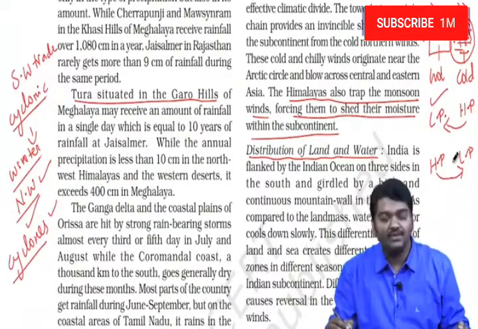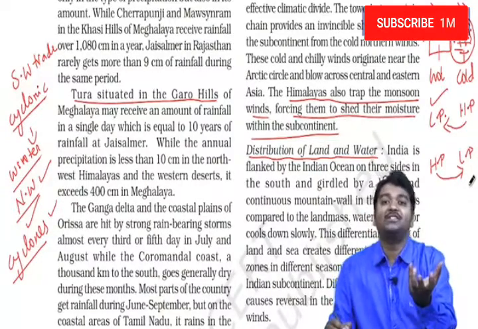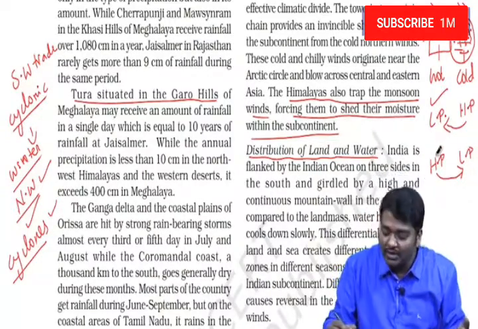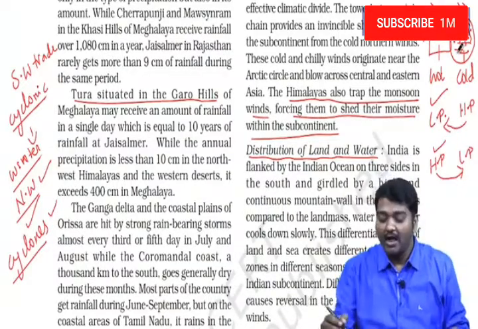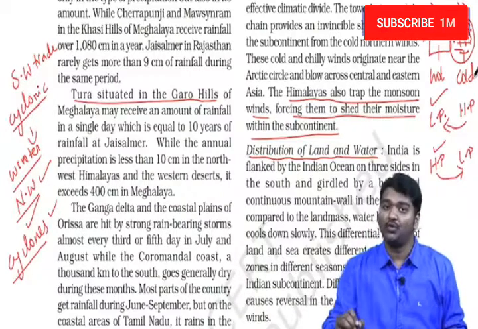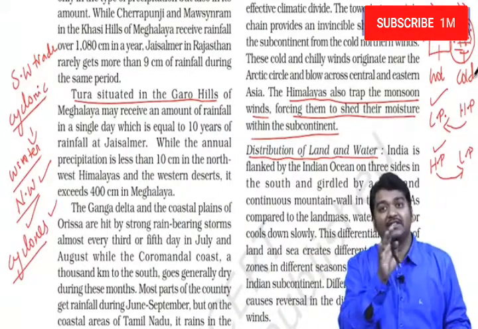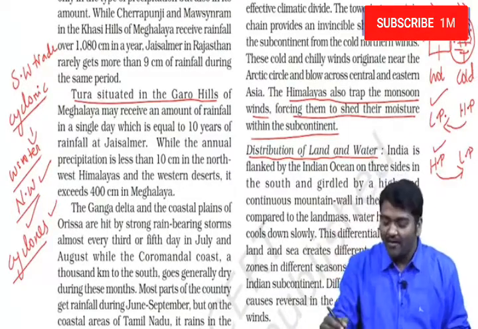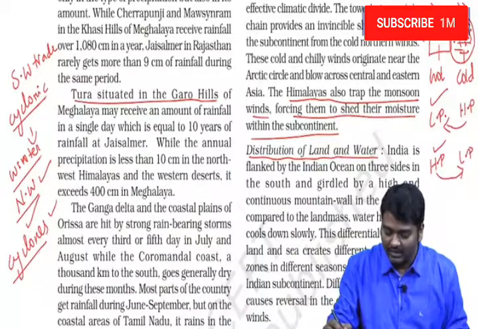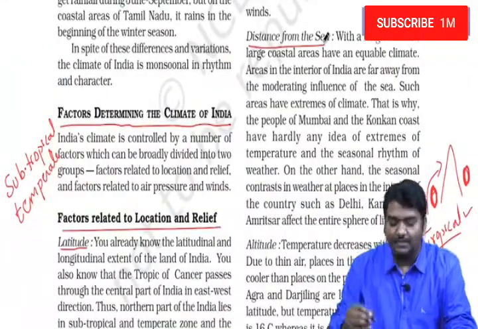So what does this mean? From land to ocean, whenever the winds blow, moisture is not there, so they don't give rainfall. Distribution of land and water is important. Whenever winds blow from ocean to land, they carry moisture with them and they give heavy rainfall. Whenever they are moving from land to ocean, they don't carry moisture, so they don't give heavy rainfall. Very important for us. Next, we need to see distance from the sea.